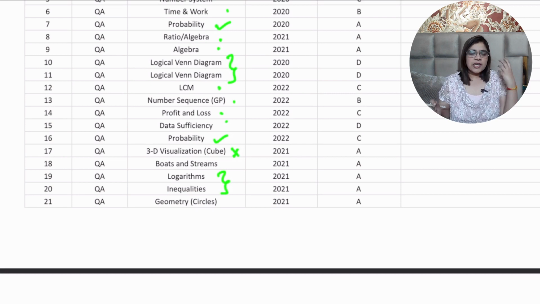The number of questions is very limited, like 1 or 2, but they are constant across the year. Every time you will get at least one question from log and at least one question from inequalities for sure. And remember, these are all LOD 1 questions.